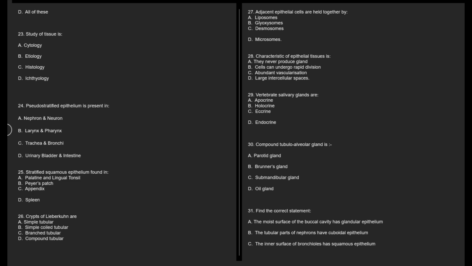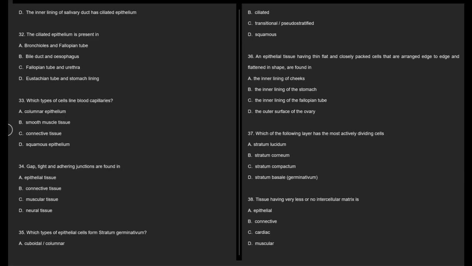Find the correct statement. A. Moist surface of the buccal cavity has glandular epithelium. B. Tubular parts of nephrons have cuboidal epithelium. C. Inner surface of bronchioles have squamous epithelium. D. Inner lining of salivary duct has ciliated epithelium.